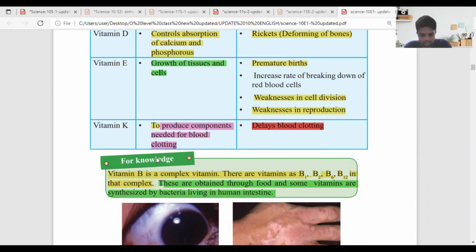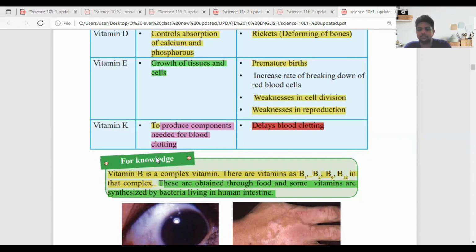Vitamin E: growth of tissues and cells. Deficiency: premature births, increased rate of breaking down of red blood cells, weakness in cell division, weaknesses in reproduction. Vitamin K: to produce components needed for blood clotting. Deficiency: delays blood clotting.